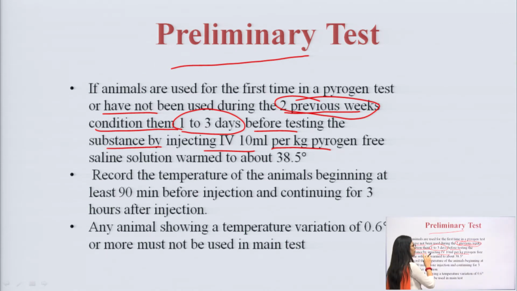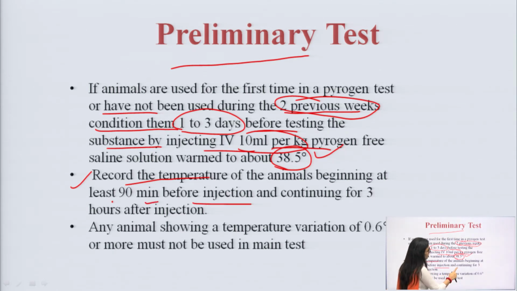Okay. So, we have to prepare the particular animal very well by injecting 10 ml per kg pyrogen free saline inside the rabbit. It should be warmed to 38.5 degrees Celsius, the body temperature of the rabbit. Record the temperature of the animal beginning at least 90 minutes before the injection and continuing 3 hours after the injection.